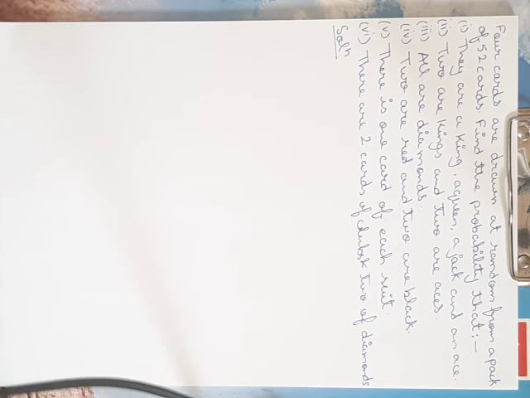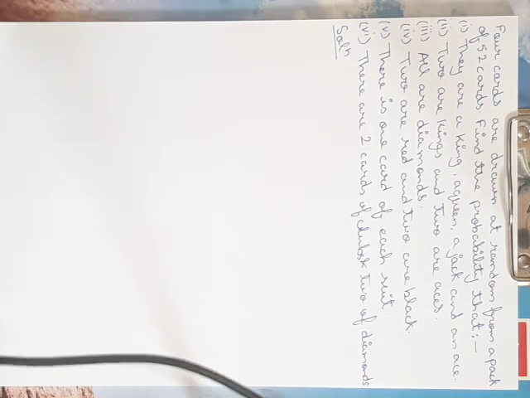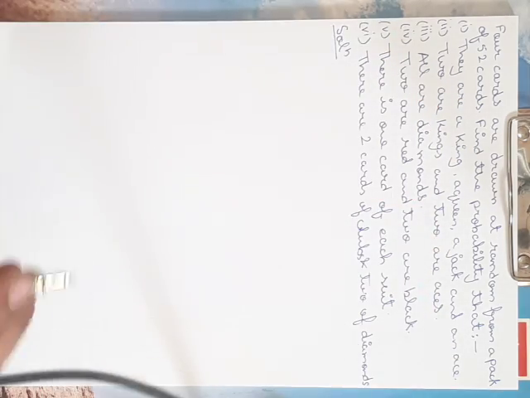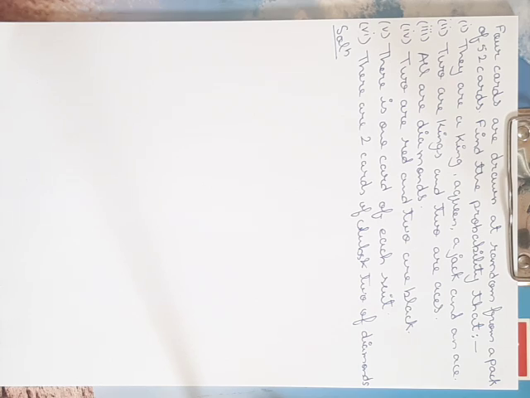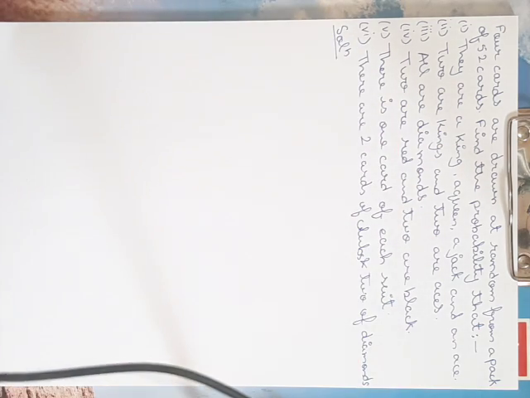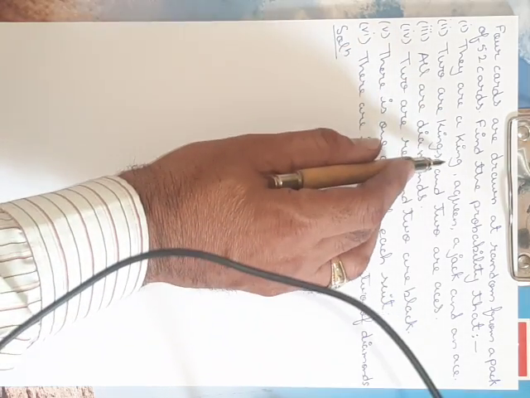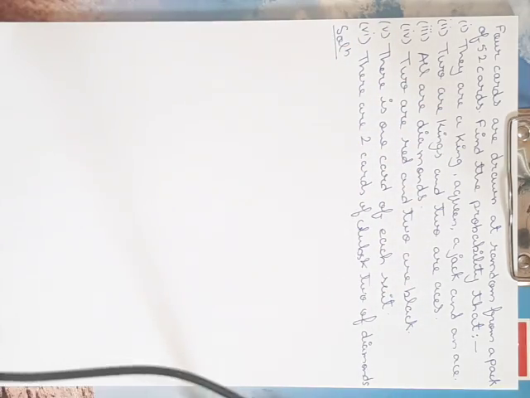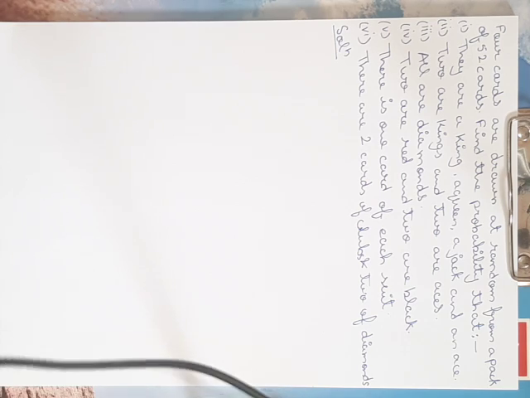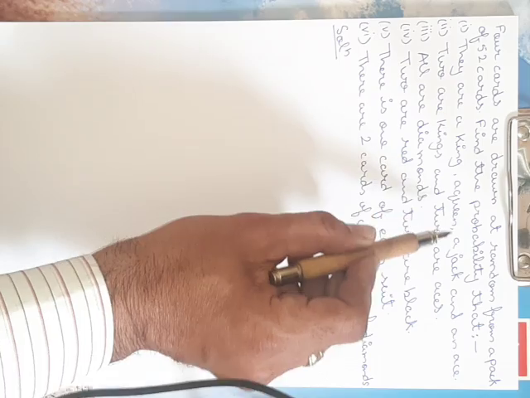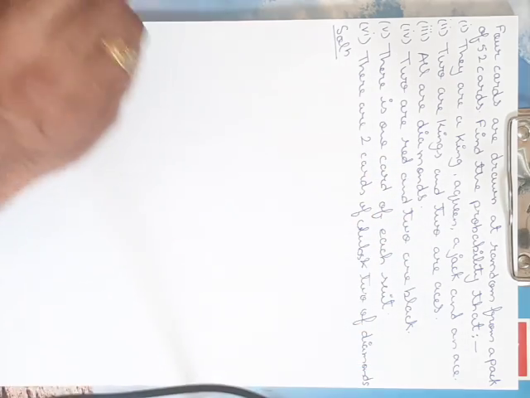Now here there is a question regarding probability. 4 cards are drawn at random from a pack of 52 cards. That means from a pack of 52 cards, 4 cards are drawn randomly. Find the probability that number 1, they are a king, a queen, a jack and an ace. That means out of the 4 cards which have been drawn randomly, you have to see that there is at least one king, one queen, one jack and one ace.